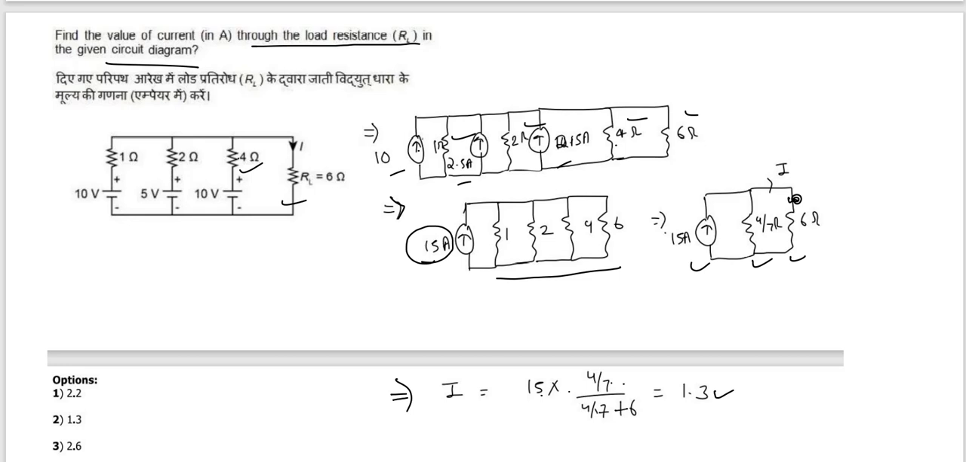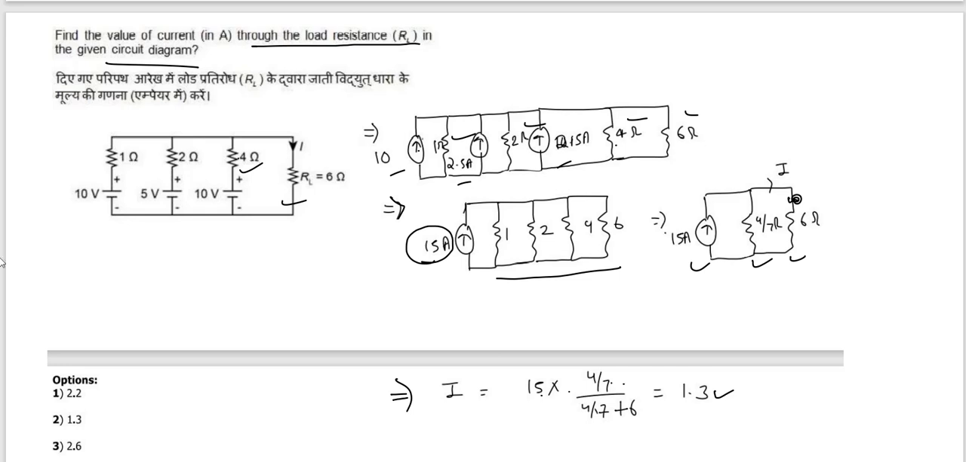The question is very simple: we have to find the current across the load resistance, and we can easily convert it into the current source with parallel resistance, and our circuit becomes very simple because we have to find the current. If we have to find the voltage, the simple circuit will remain there.